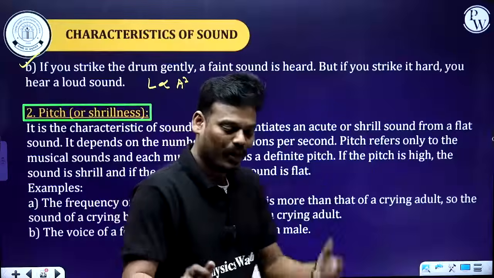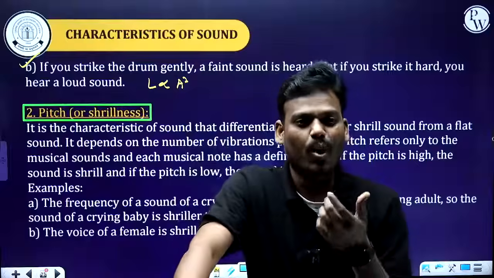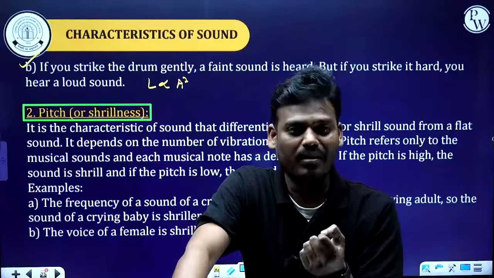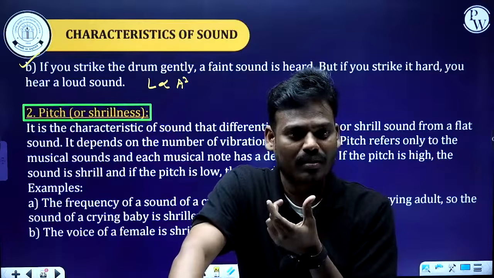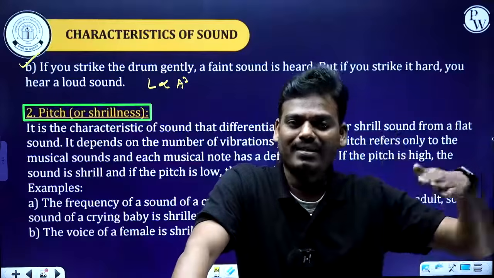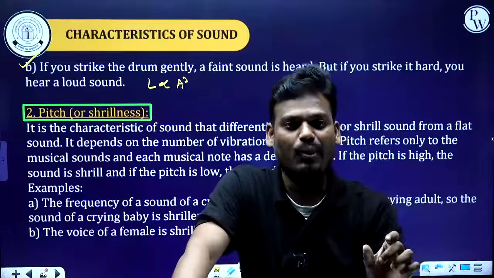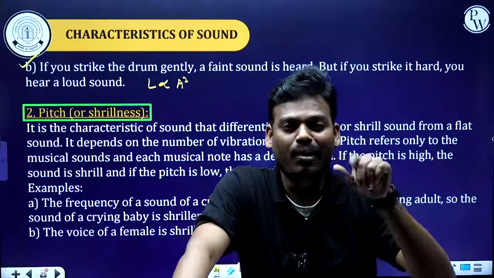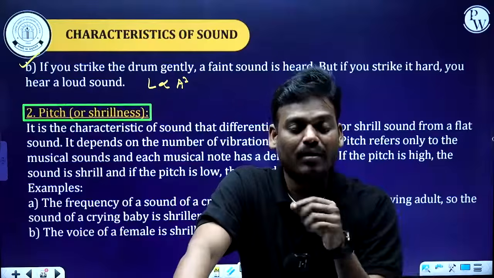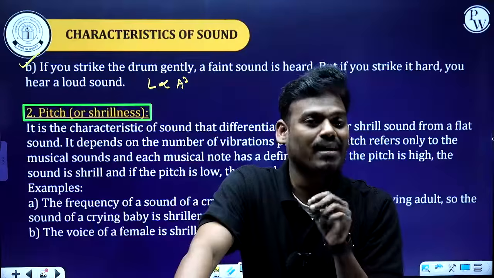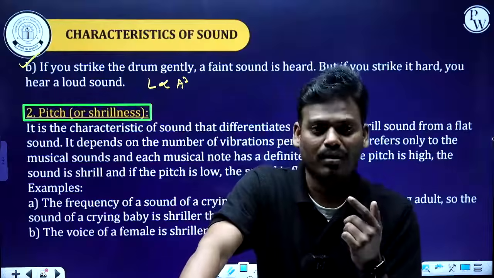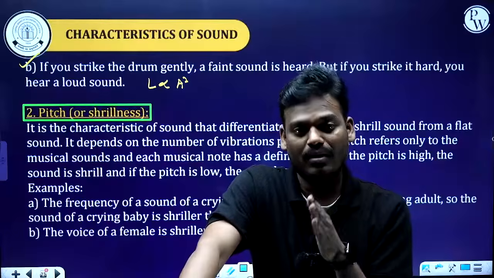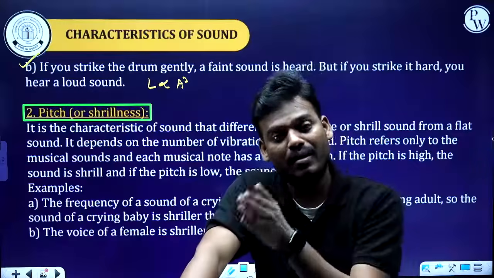An example of a shrill sound is the voice of a baby, the cry of a baby. You are able to differentiate the crying of an adult and the crying of a small baby. Shrillness depends on the number of vibrations per unit time. The vocal cord vibrates, and in the case of a small baby it vibrates more compared to an adult. That is the reason the crying of a small baby is shriller than an adult's cry.